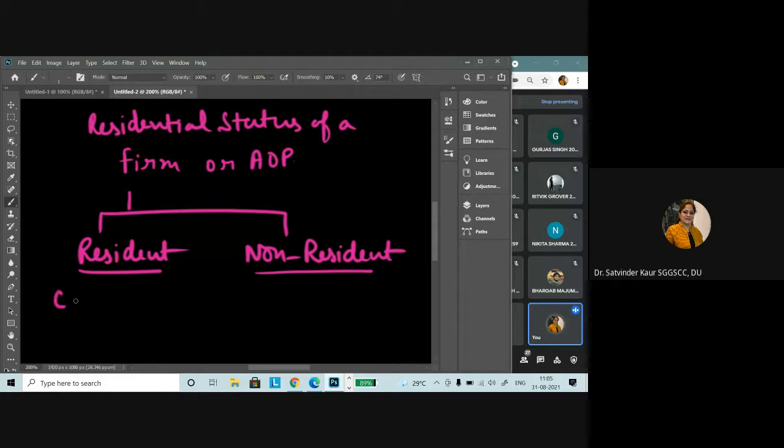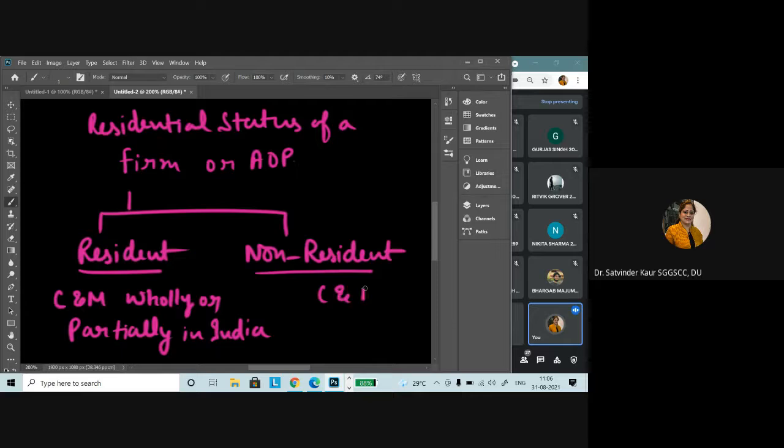So if control and management is wholly or partially in India, then it is resident, and if control and management is 100% outside India, then it would be declared as non-resident.